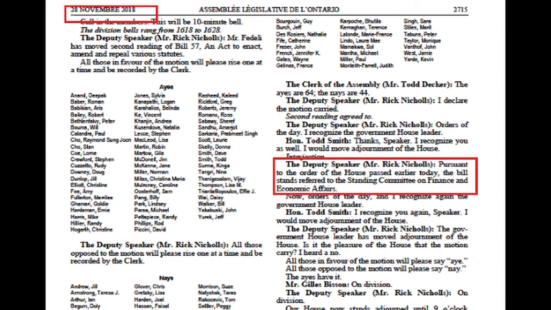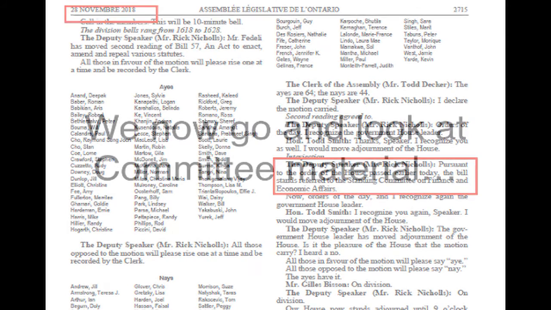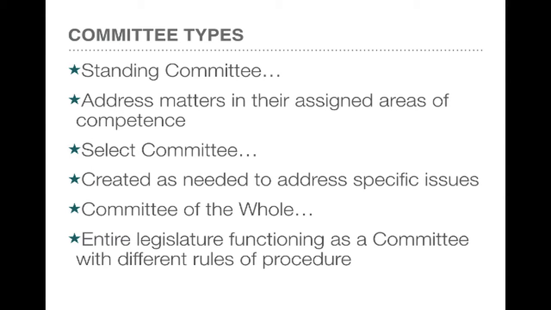At this meeting, it passed and it was sent to a committee for consideration, specifically the Standing Committee on Finance and Economic Affairs, and so we now go look at committee material. Now there are in essence 3 types of committees.